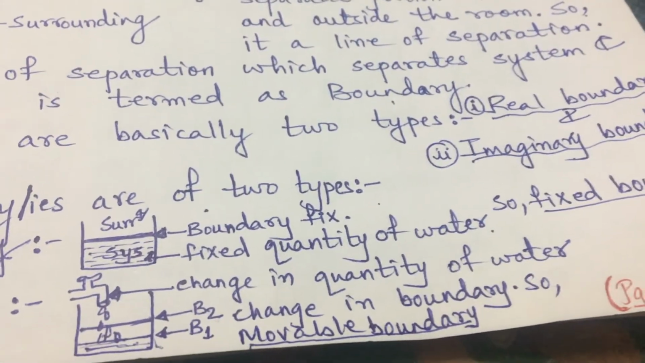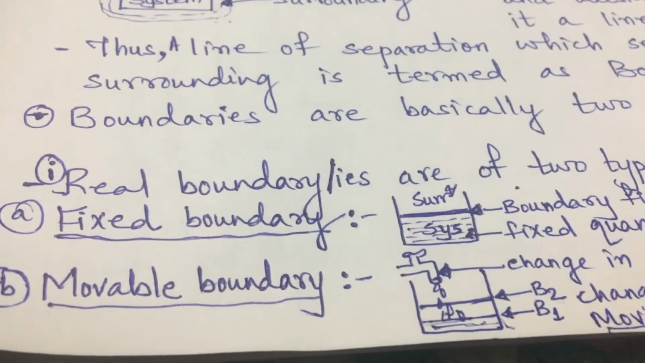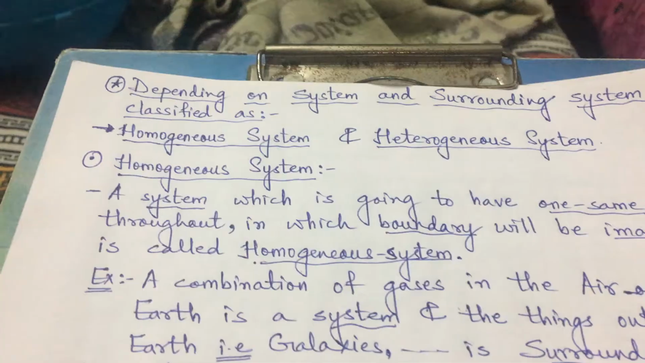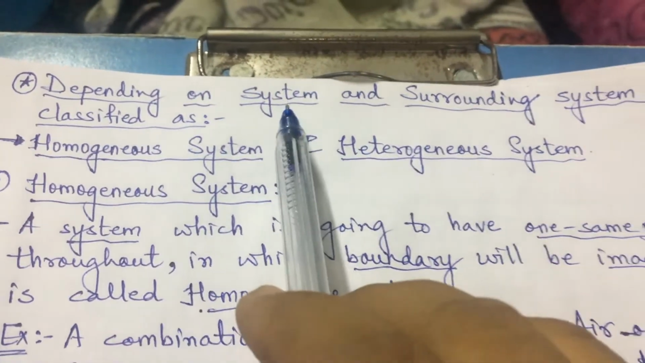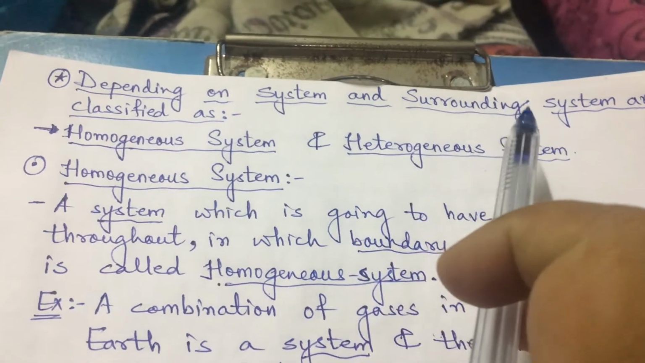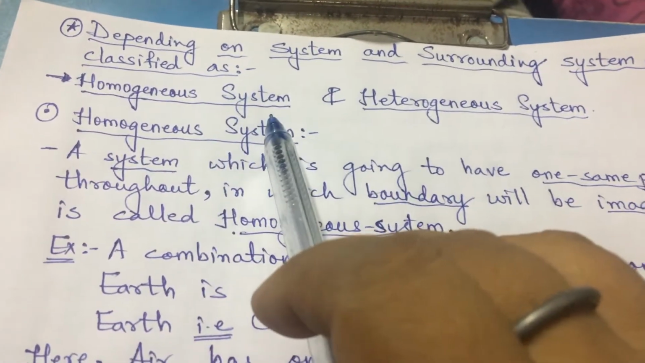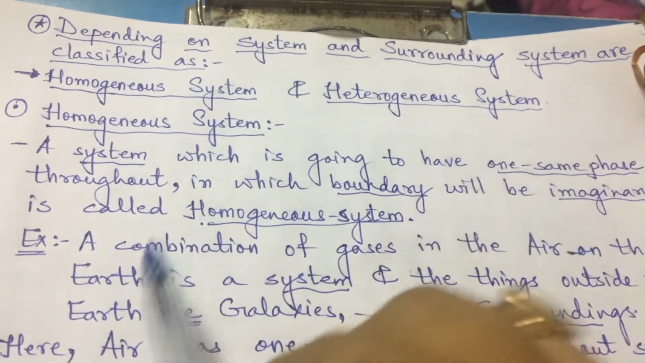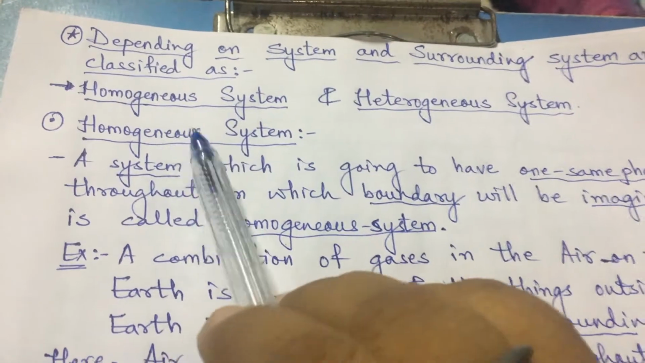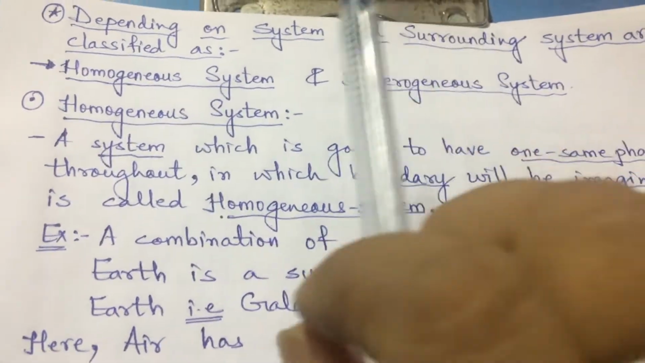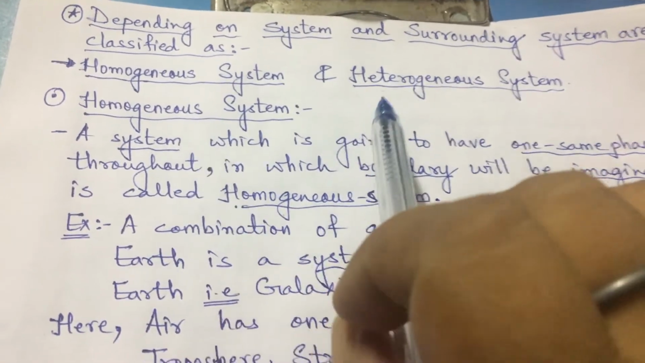So real boundaries are of two types. What are those? Fixed boundary and movable boundary. Now, depending on system and surrounding, systems are classified as homogeneous system and heterogeneous system. Since your younger classes, you are learning these two things, homogeneous and heterogeneous, right? Which is having similar medium throughout, which is having different.